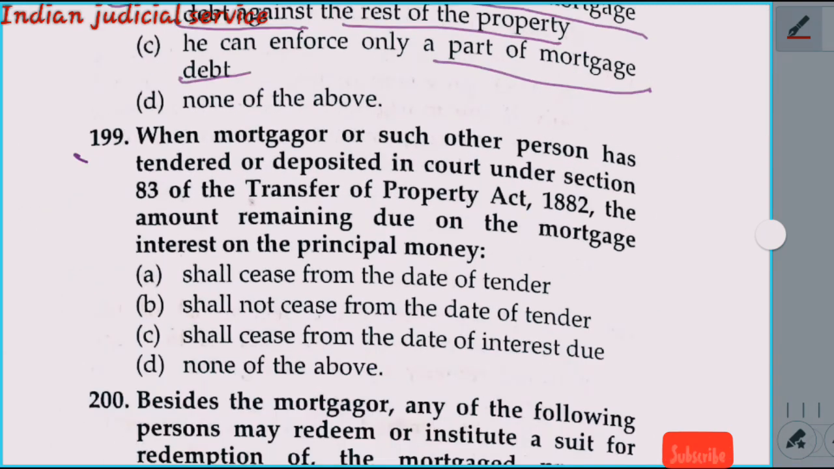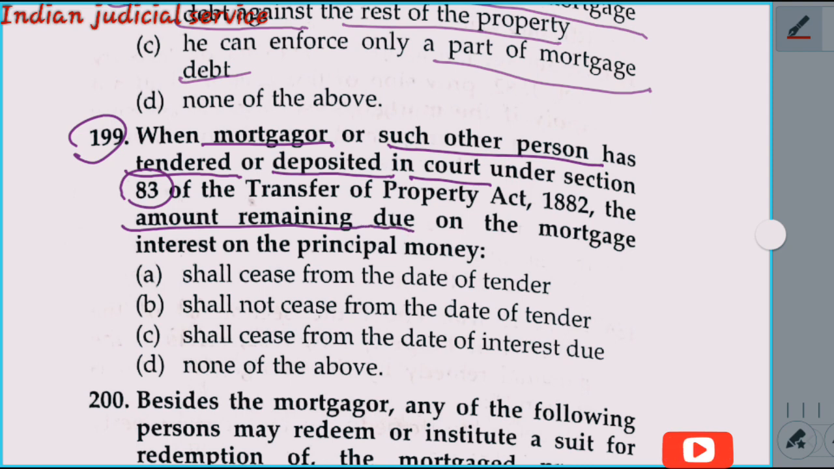Now come to question number 199. When the mortgagor or such other person has tendered to or deposited in court under section 83 of the Transfer of Property Act the amount remaining due on the mortgage, interest on the principal money. First of all, section 83 deals with the power to deposit in court money due on the mortgage. So the mortgagor has the power to deposit in court money due on the mortgage. This thing is provided in section 83.